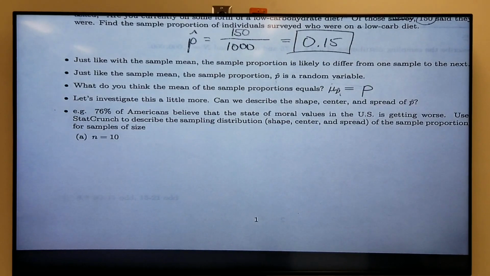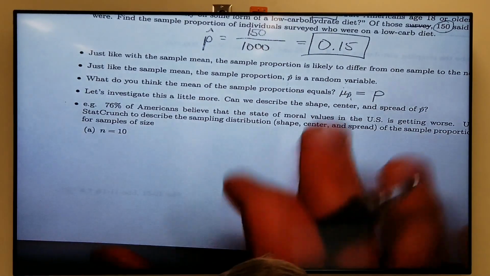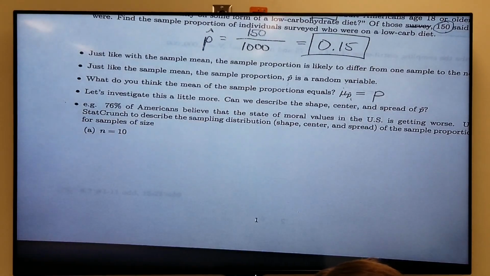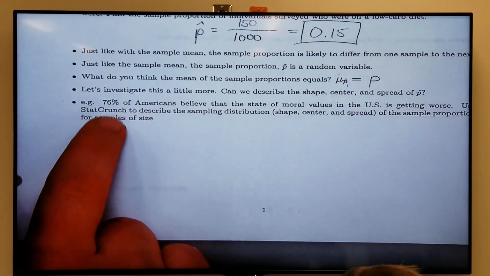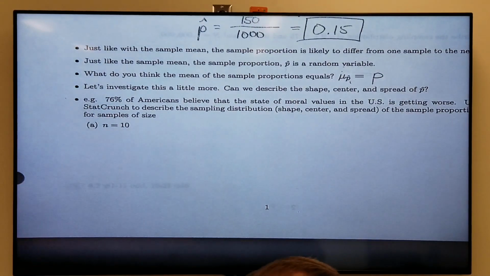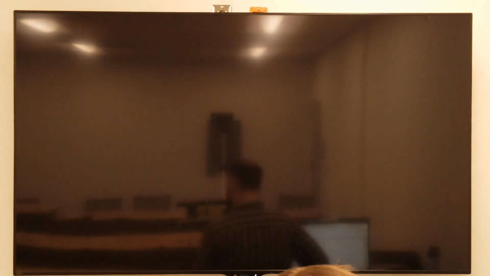So finishing up bottom of page 1 in section 8.2. We'll do bottom of page 1 and then we'll do page 2 as well in this video. But let's run some simulations. This one says 76% of Americans believe that the state of moral values in the U.S. is getting worse. Use StatCrunch to describe the sampling distribution, right? The shape, center, and spread of the sample proportion for samples of size 10, and then we'll do some more simulations on the next page. So let's run this simulation in StatCrunch.